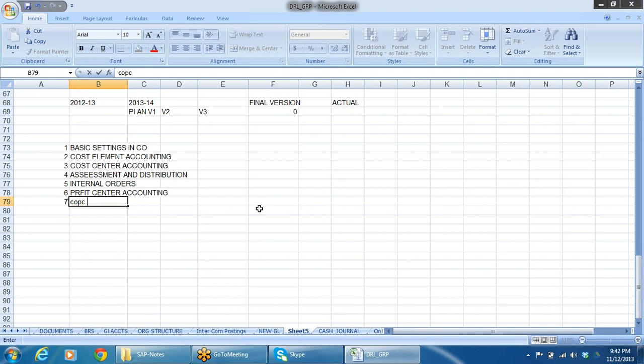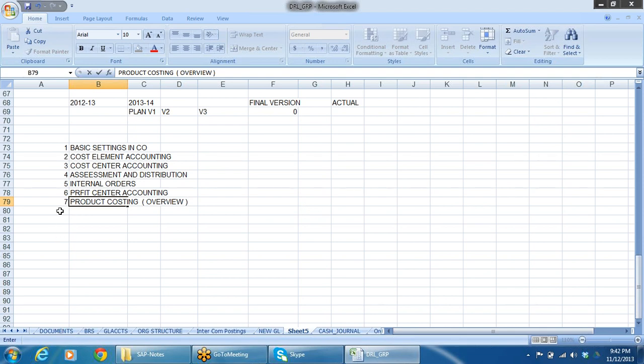COPC, that is broadcasting, controlling and profitable broadcasting. This is a little overview.